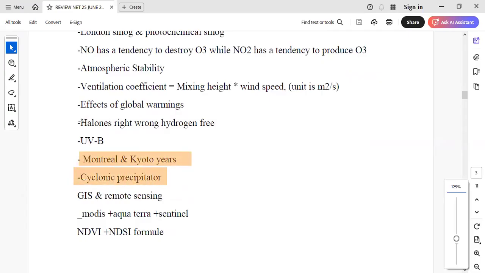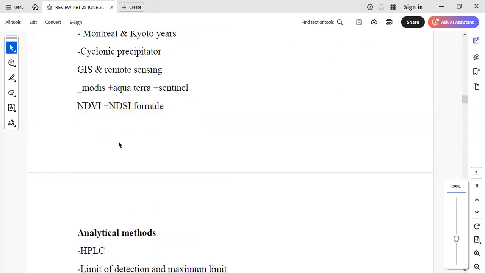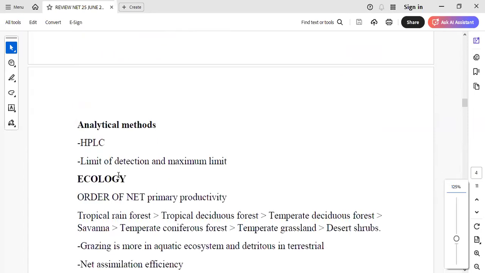GIS and remote sensing, they have asked the same question as asked in January 2025, where they asked about MODIS, Aqua, Terra, and Sentinel satellites and their sensors, right? They have also asked about the normalized difference vegetation index and normalized difference snow index, etc., as far as GIS and remote sensing is concerned. They also asked two questions on analytical methods, where one was a repeated question from one year back on HPLC and reverse phase HPLC. Another one is on limit of detection and maximum limit from analytical methods. So two questions on analytical methods have come back this time.